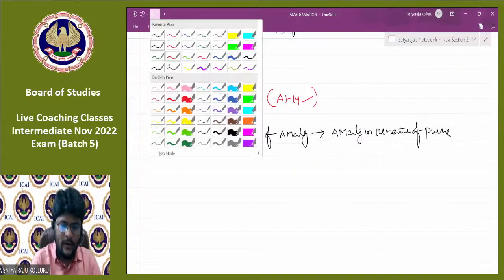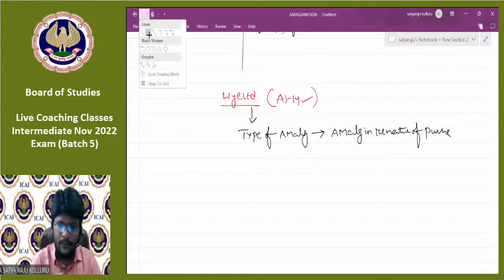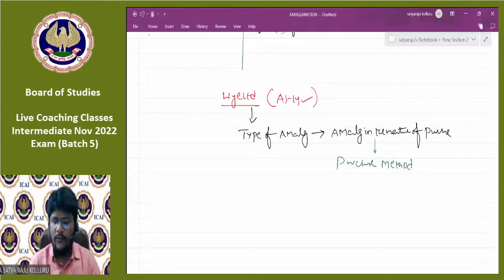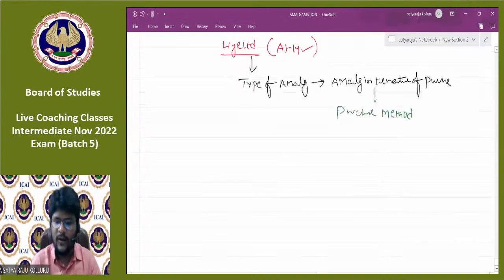Then what is the method of accounting treatment we need to follow? Purchase method. Whenever you provide the accounting treatment in the books of purchasing company, first decide these things, then start writing the journal entries as per the requirement.